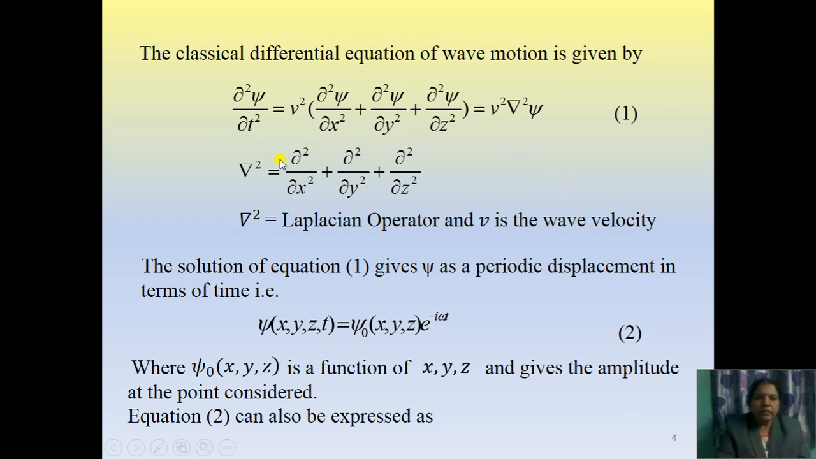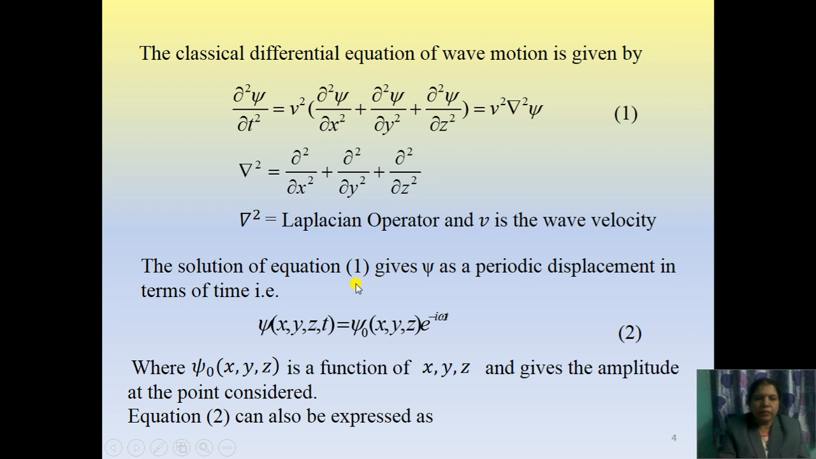Here del square is equal to dou square upon dou x square plus dou square upon dou y square plus dou square upon dou z square. If we take out psi as common, the term that remains in the bracket is called del square, and del square is nothing but the Laplacian operator, and v is the velocity of the wave. The solution of this classical differential equation 1 gives psi as a periodic displacement in terms of time,